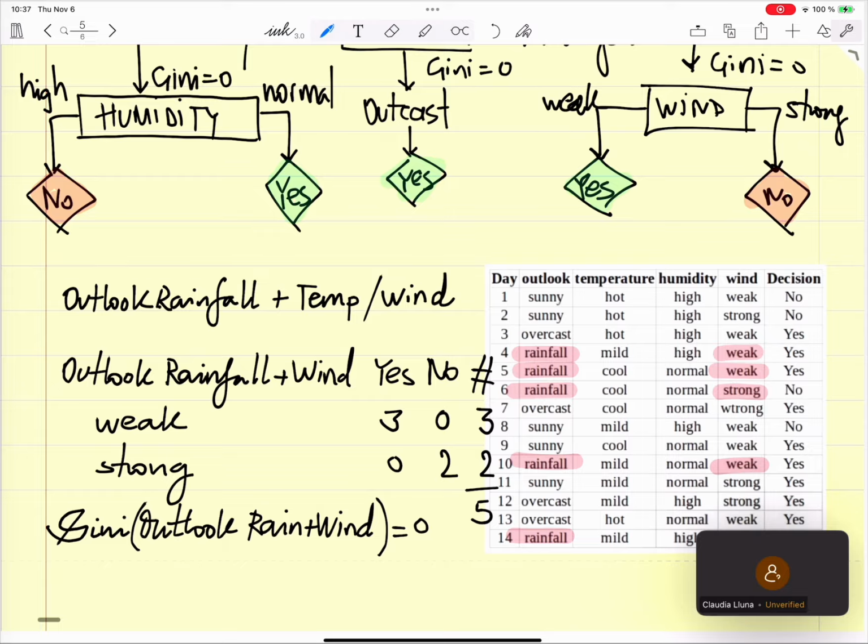No. You will not always find a Gini that is 0, especially not in these cases. Like this is a dummy case with just 14 data sets. In huge data sets, you will never find a Gini 0. You need to take the one with the smallest Gini, okay? But it's very unlikely that you find something that is a Gini 0, okay? Is your question answered? No problem.